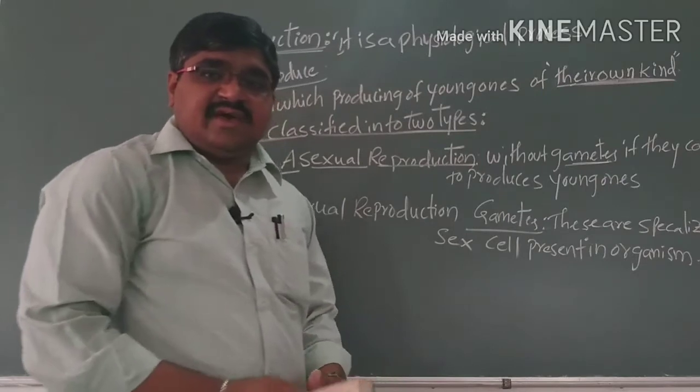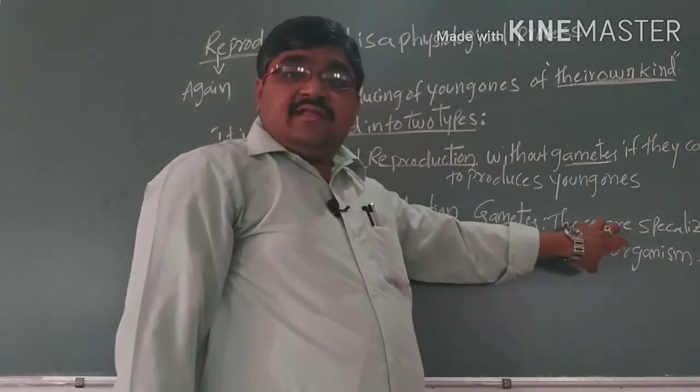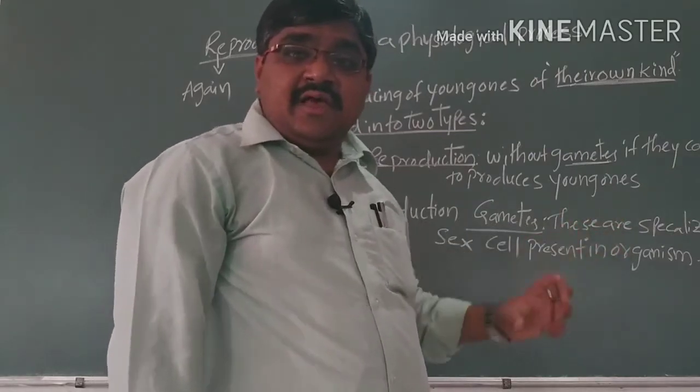These are the specialized sex cells, which are present in the organism.